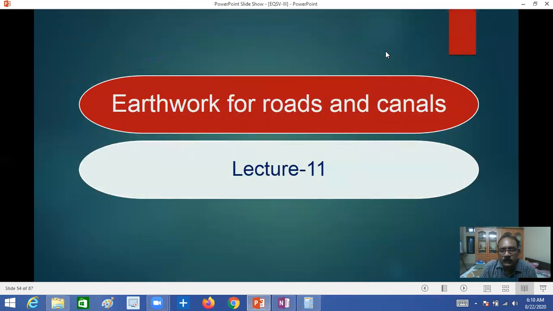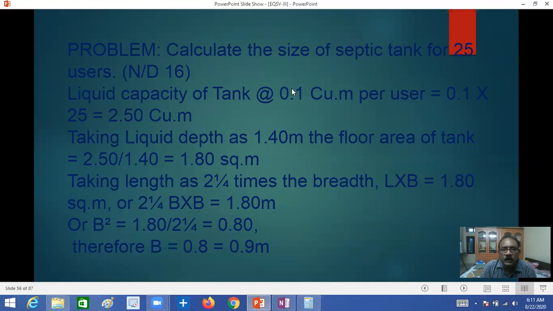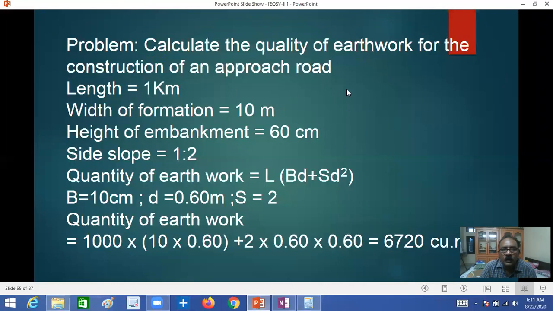In previous videos, I explained how to solve the problems of roads and canals. In this video also, I'm going to explain one more problem. Here the problem is to calculate the quantity of earthwork for construction of an approach road.